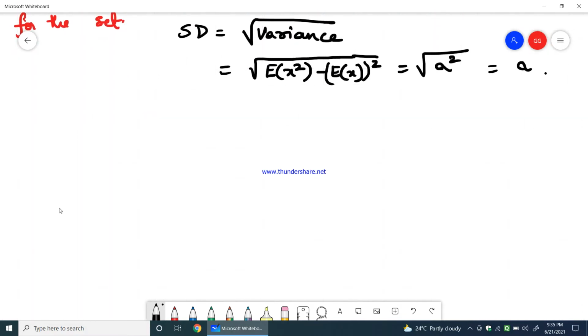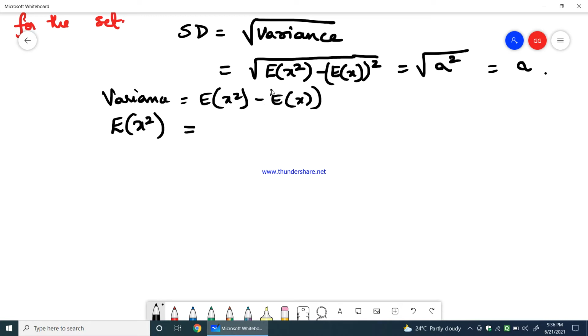So before getting into the next properties of the mean, variance, expectation and variance, I'll just tell you about E of x square. How to find out E of x square? That is very important, because we need this E of x square to find out the variance, right? Because we know that variance is equal to E of x square minus E of x the whole square. But how to find out E of x square?